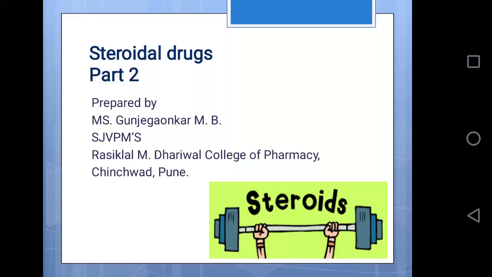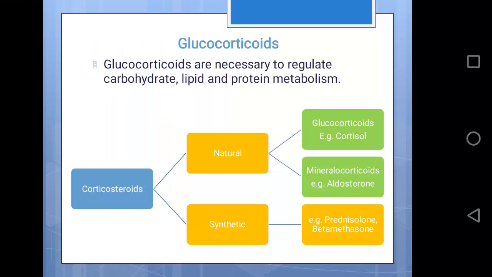Now here in this video we are going to continue with steroidal drugs. In the first part we have studied about sex hormones, and in the second part we are going to study the adrenocorticoids. Glucocorticoids are necessary to regulate the carbohydrate, lipid and protein metabolism. Some of the steroidal hormones, as we know, are secreted by the cortex of the adrenal gland, and these are